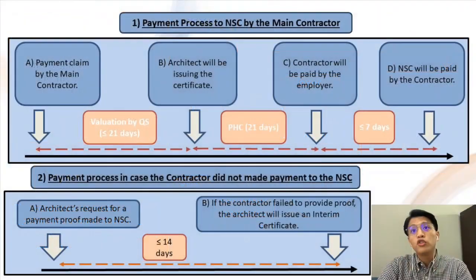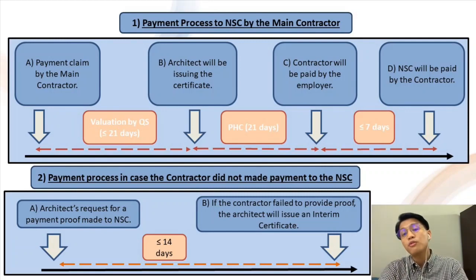There are two approaches of payment to the nominated subcontractor. Firstly, payment by the contractor, which is included in clause 27.5 of the PAM Contract 2018. The payment process by the contractor to the NSC starts after the contractor claims for the payment. Within 21 days or less, the valuation by the QS shall be made. Only then will the architect issue an interim certificate. After that, the contract sum will be paid by the employer. Then the contractor must make payment to the NSC within 7 days or less.